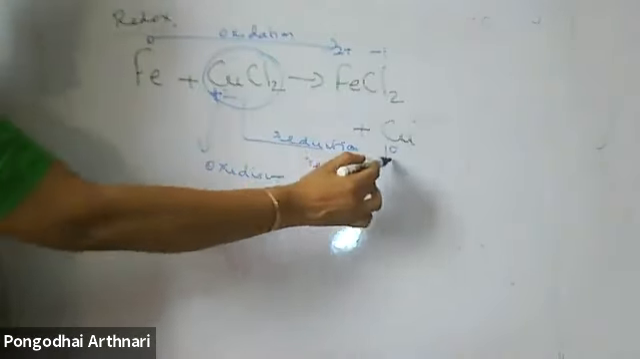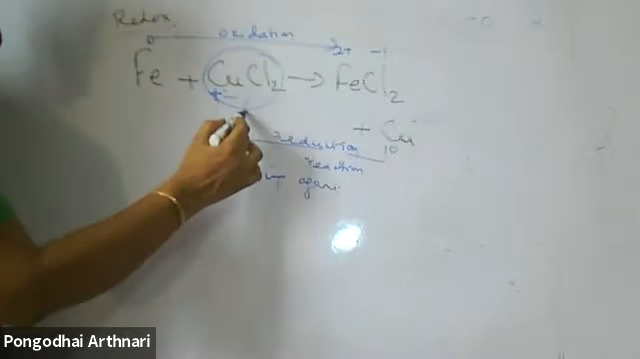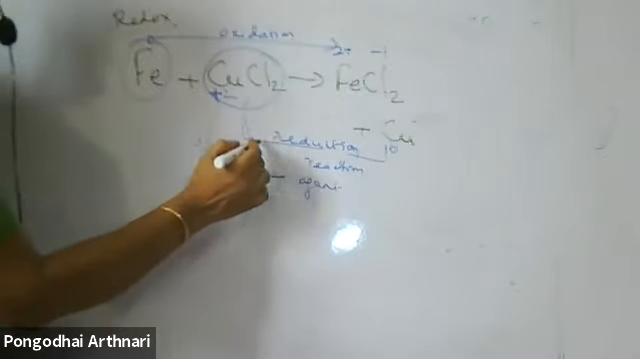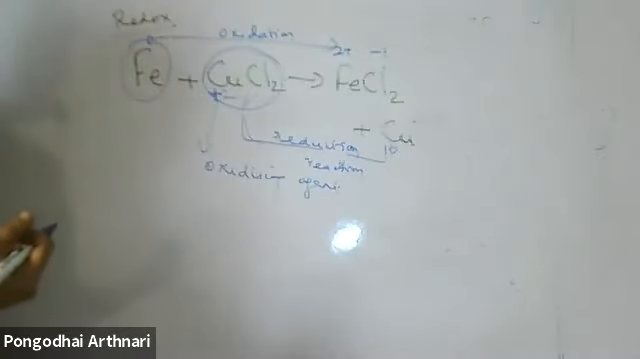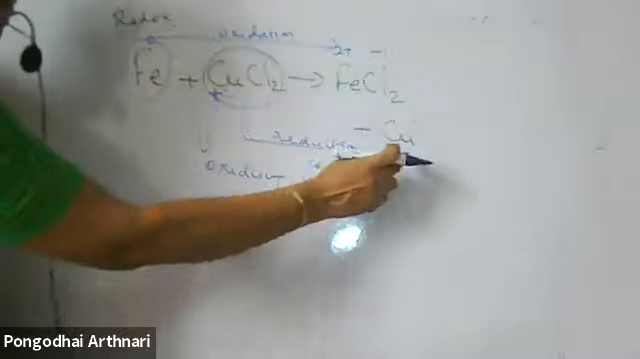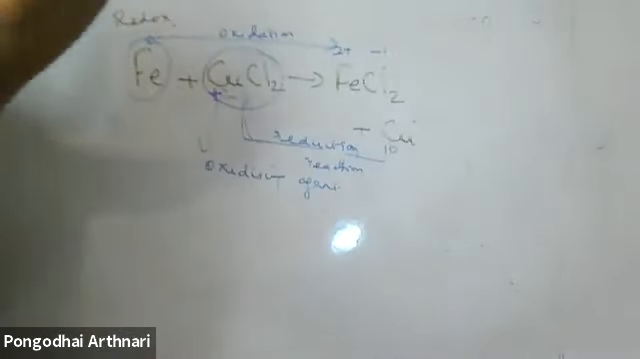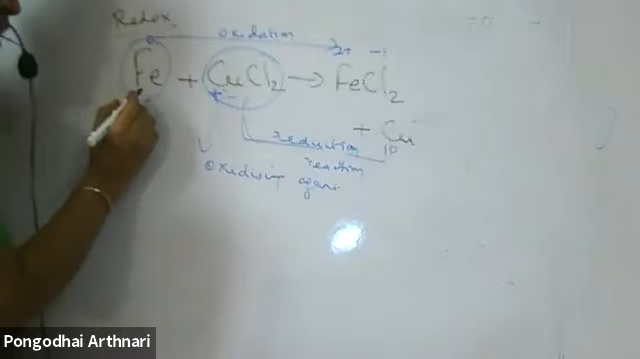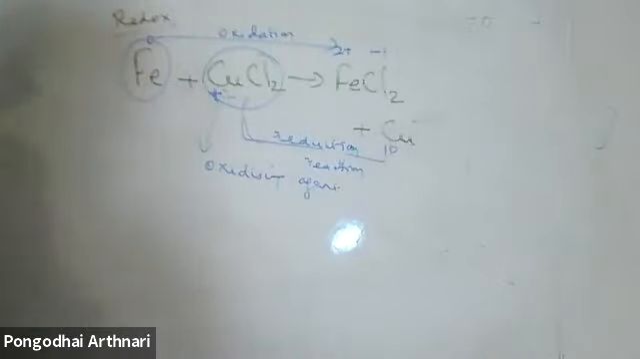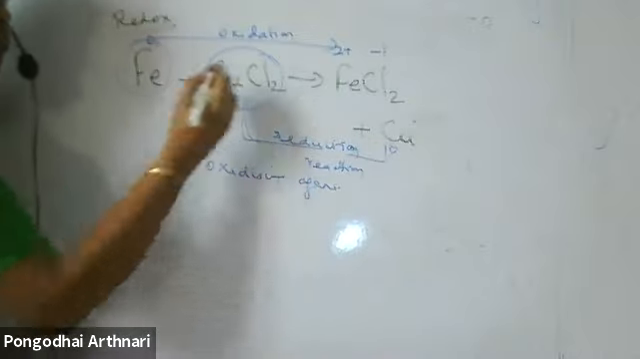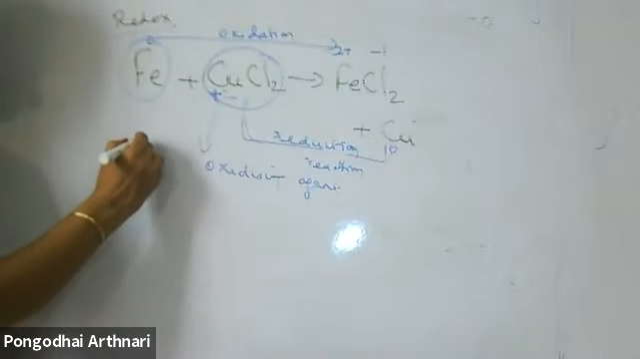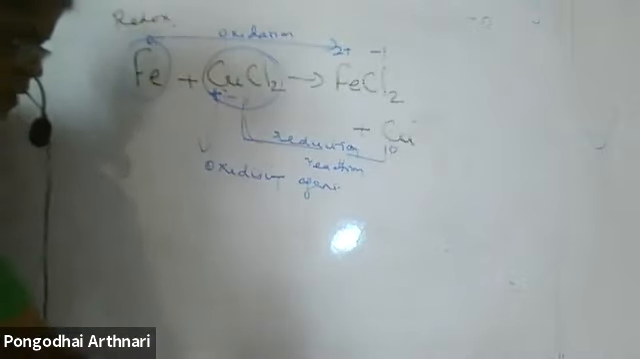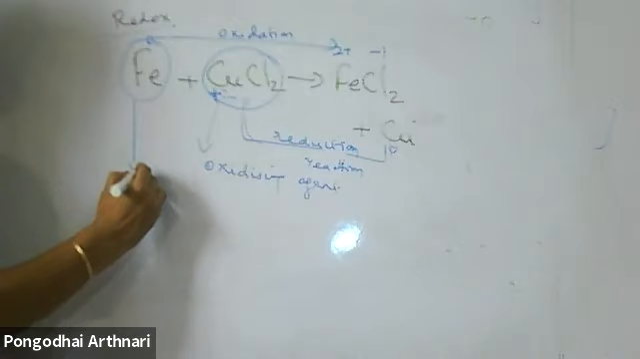This is a reduction reaction. This reduction is being brought about by this element. What is reduction? Gain of electrons. If I want to gain electrons, somebody must be there to provide me electrons. Who has provided me electrons? This is the one. So this reduction reaction is brought about by this substance, and we call this a reducing agent.